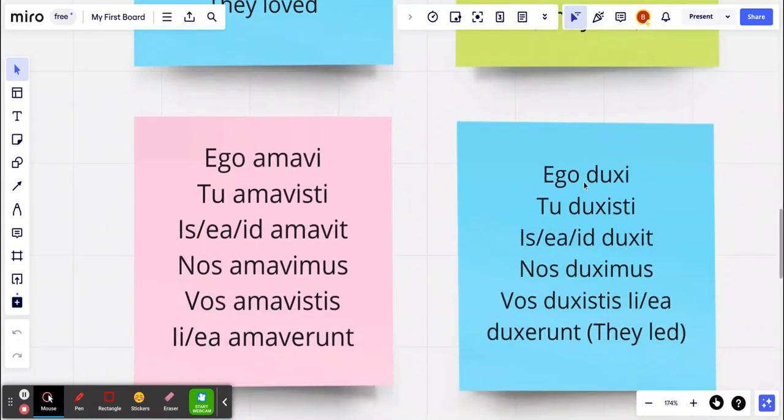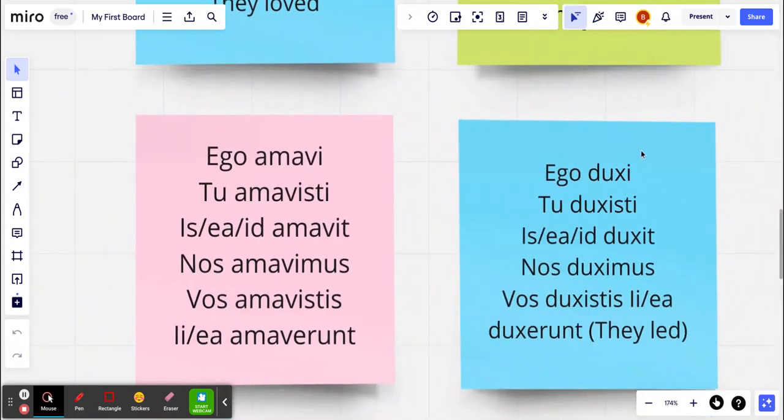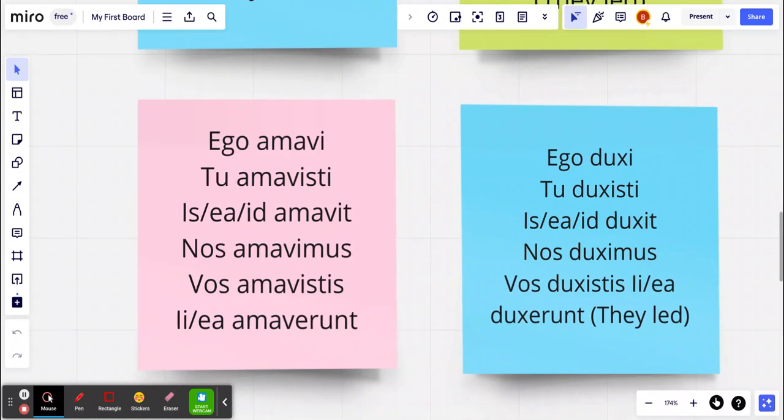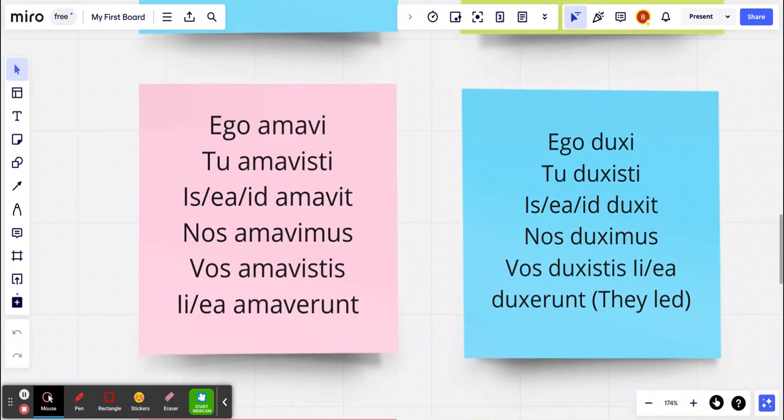Now, the problem is for third conjugation, it's a bit more confusing. It's not the same. Now, for these you're just going to need to know what the perfect stem is going to be. For many verbs, it might be irregular, but for the most part, just try following this formula and you'll get it. Again, just note the endings. It's i, isti, it, imus, istis, and erunt. And this is what happened in the past. I loved, for example, would be a good example.